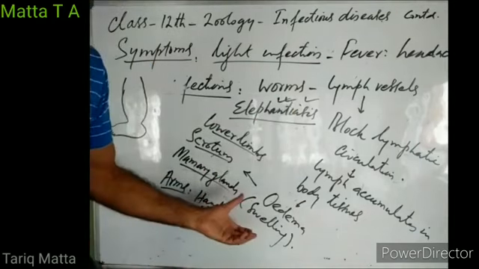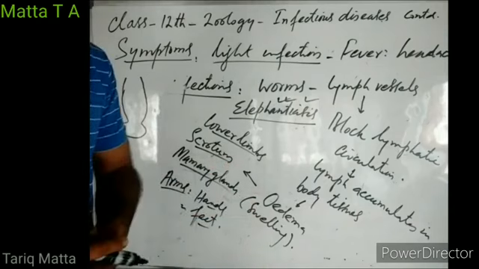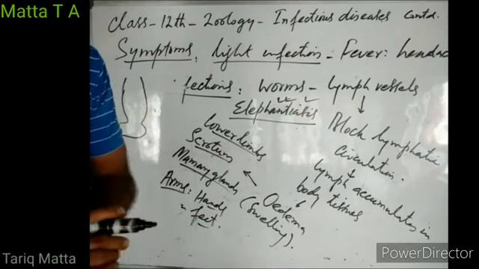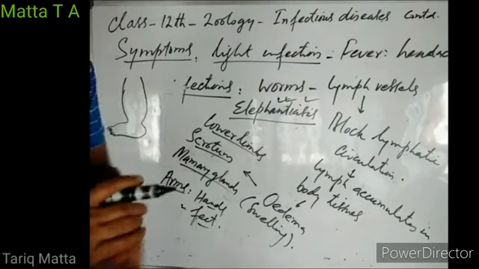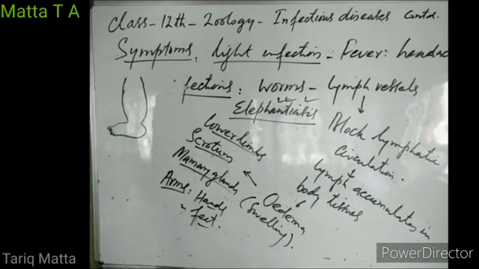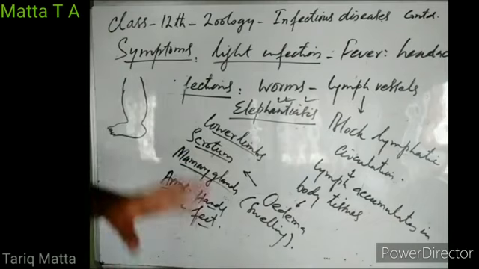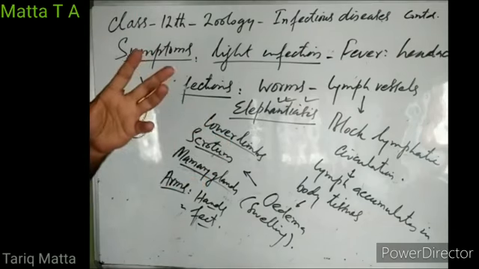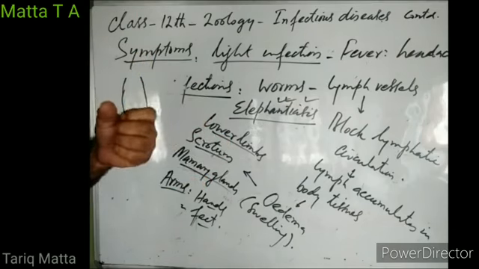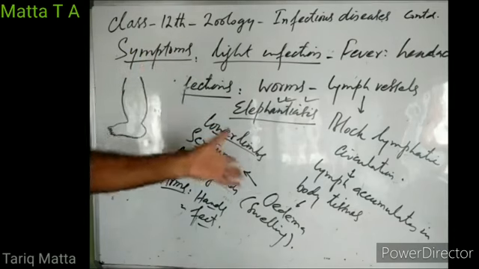Then abnormal connective tissue is formed in those lymph vessels, which further complicates the situation. And the person develops fever, and then mental confusion. The person becomes depressed due to these enlarged limbs, enlarged scrotal sac, enlarged mammary glands, right? So the person develops fever, sometimes headache. The person becomes depressed and develops mental confusion because of this infection, right?